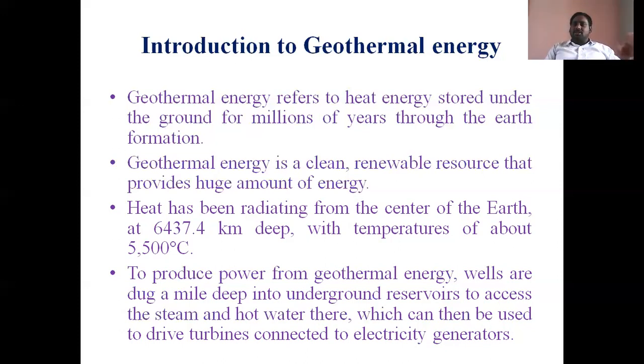There are three stages in the earth. If the depth is increased, first heat is extracted, after that hot water is extracted, and after that direct steam is extracted. So if we drill wells to that depth, by using a pipe system, you can extract the heat energy stored in the earth. This is the brief introduction about geothermal energy.